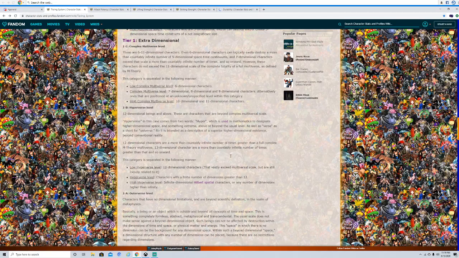There might even be a version of Unicron that might be outerversal. That could just be down to the one. Also depends if you scale the one outerversal. A lot of people scale some Marvel characters to high hyperversal when they might actually be outerversal, but high hyperversal is a really popular area for some characters.